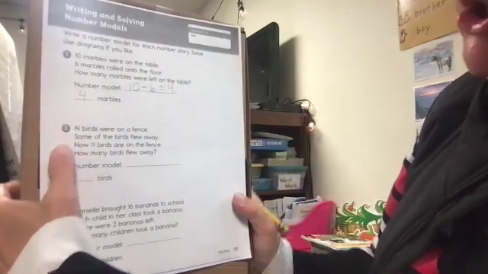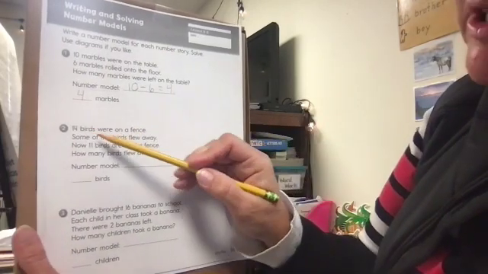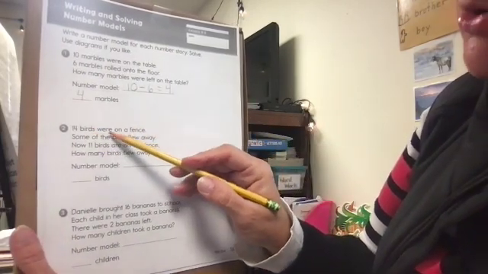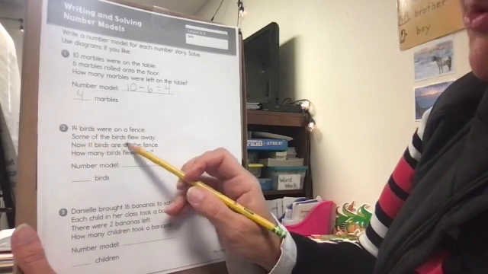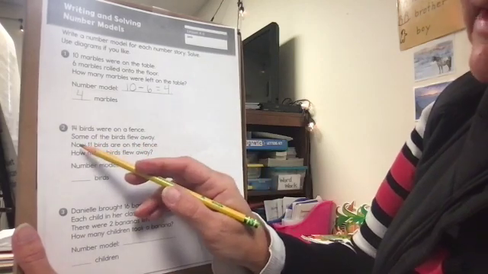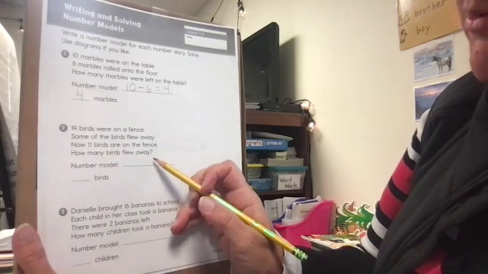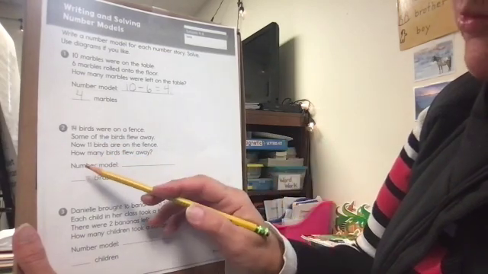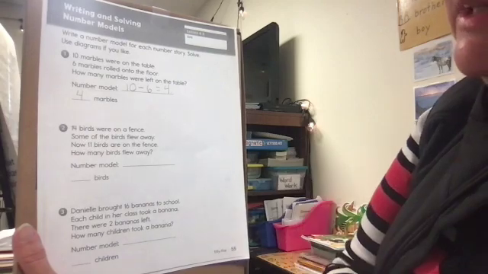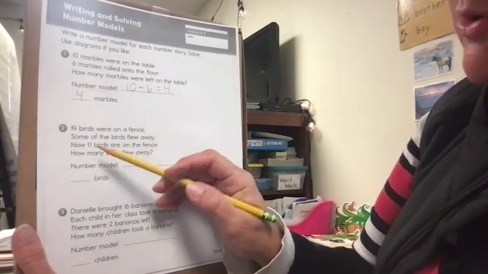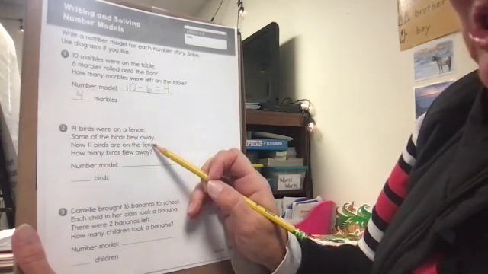Now let's try number 2. 14 birds were on a fence. Some of the birds flew away. Now 11 birds are on the fence. How many birds flew away? Write my number model. This one's a little bit different because it gives me the answer.